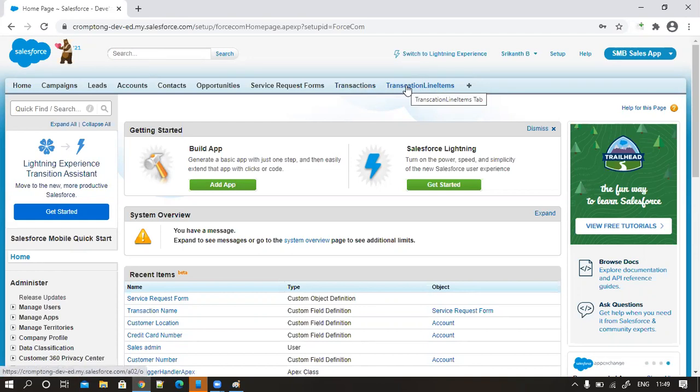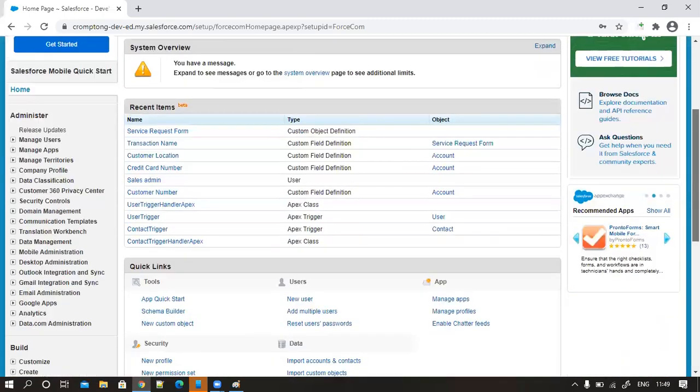So as I said like 15 minutes back, some story. This one is a parent and this is a child. Now I want to maintain a relationship between these two objects. Now which object should I choose first? Transaction line items. Exactly. You have to go and choose your transaction line item. Now you have to put on questions. Okay, I'll go with the transaction line item. Is the transaction line item a standard object or a custom object? Custom object. All custom objects will be available where?